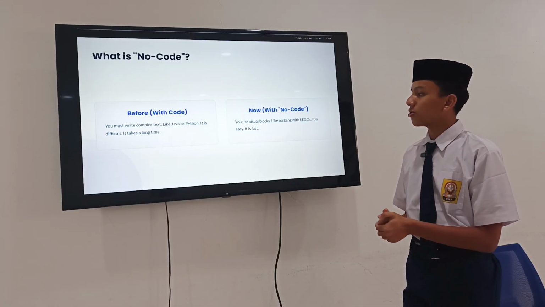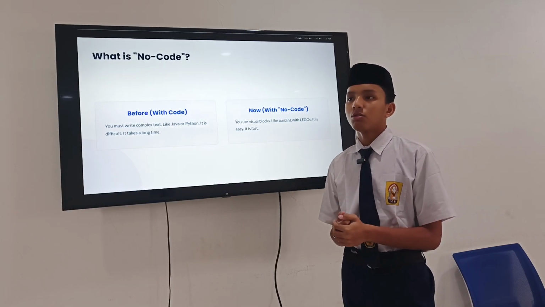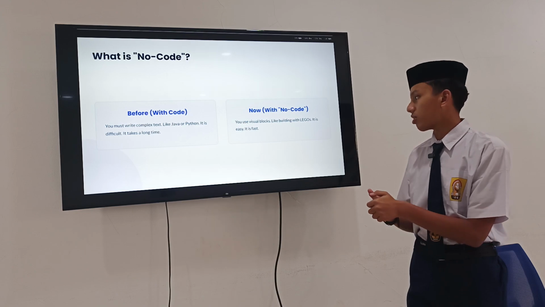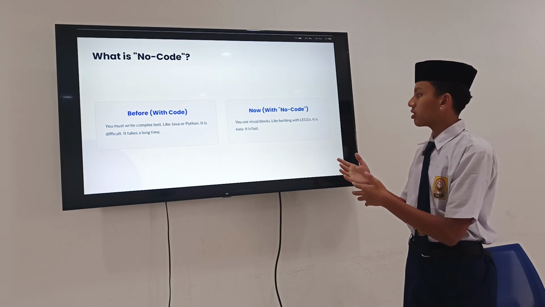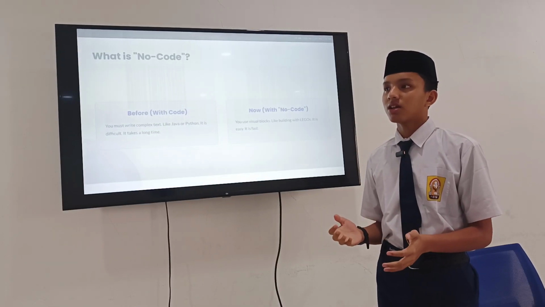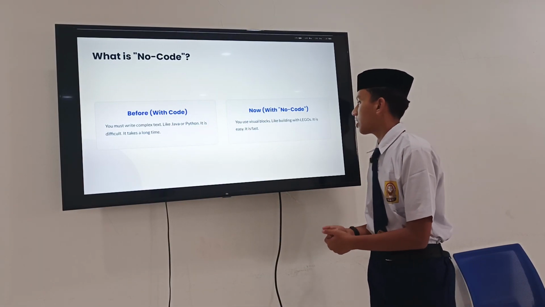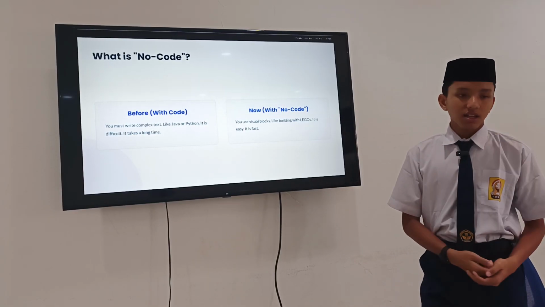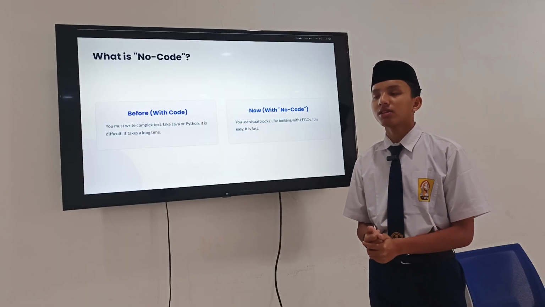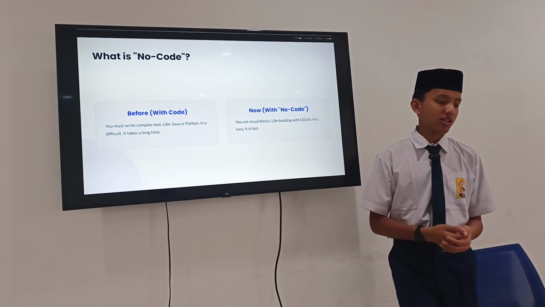But now with no code, you are using visual blocks, so it's like you are creating your own puzzle and you're creating your own blocks that you want, and it's like building with Lego. Imagine how you can create something by only building Legos, and it is easy and fast. You don't need to deeply understand it. You can create it with your logic.